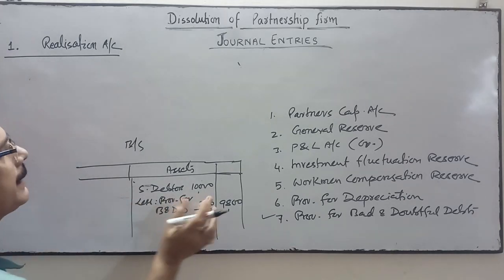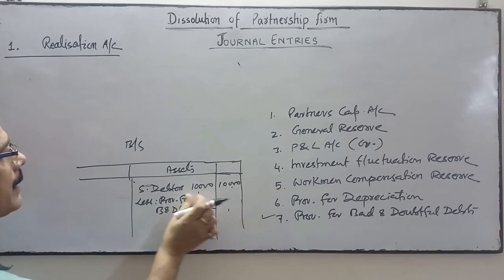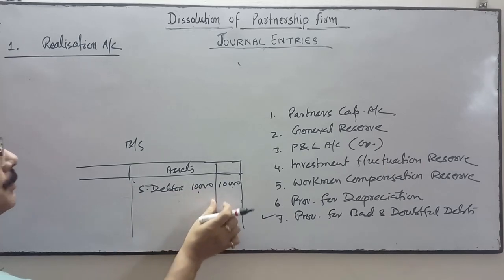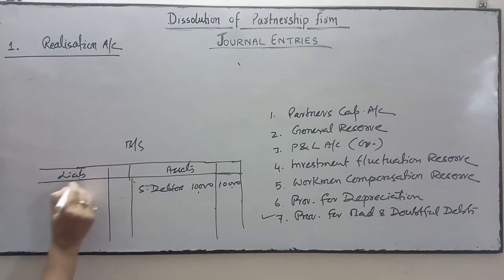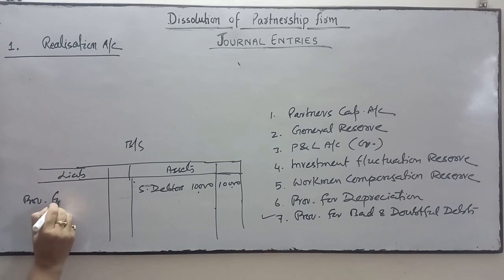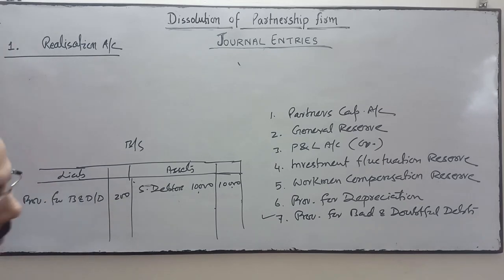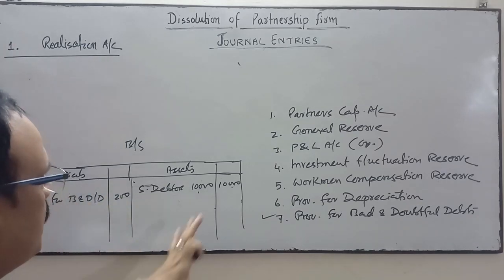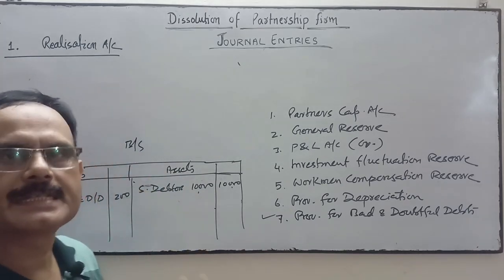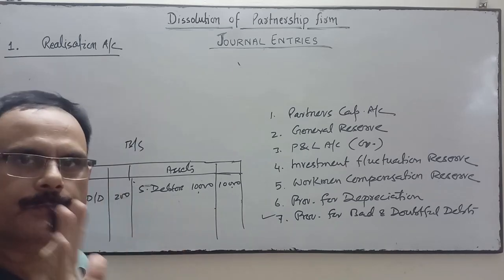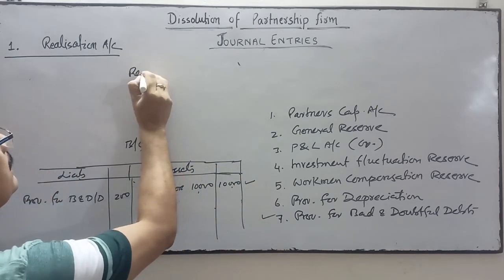Sometimes in the balance sheet this is written in the final column, and you may find the 200 provision on the liability side: provision for bad and doubtful debts, 200, you find it over here. So if this situation is there, with sundry debtors and provision for bad and doubtful debts given in the balance sheet, then the debtors will be transferred to the debit side of realization account,